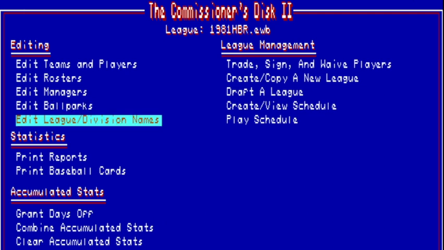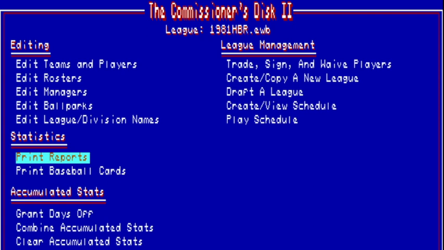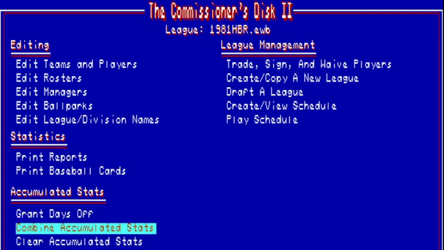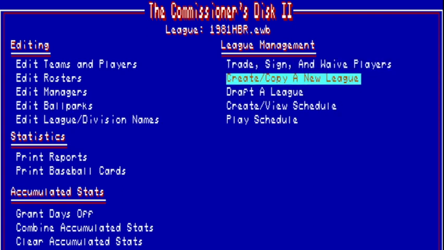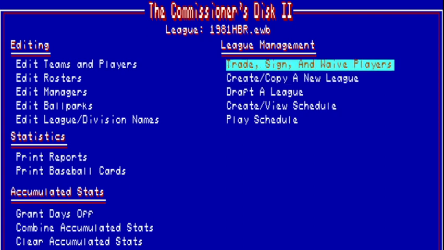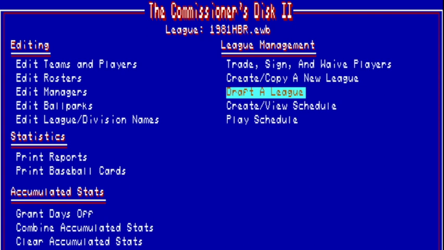You can edit your league and division names here. You can go in and print reports, sort them on different stats, look at team totals, league leaderboards, individual rosters, and so forth. What else? Grant days off, combine accumulated stats, clear accumulated stats. Little league management: manipulate your rosters here, trade players, sign free agents, create new leagues, draft a league.